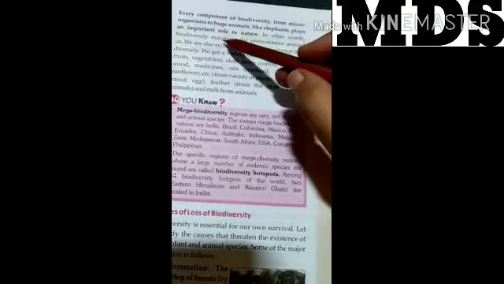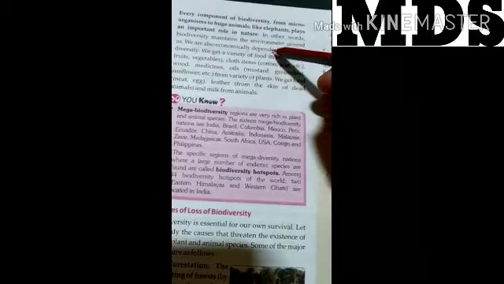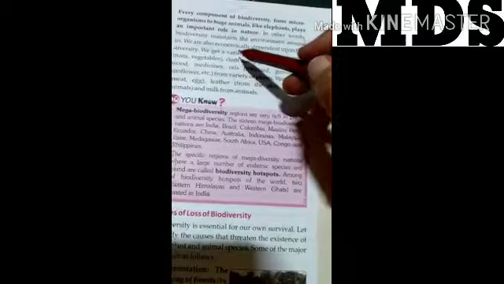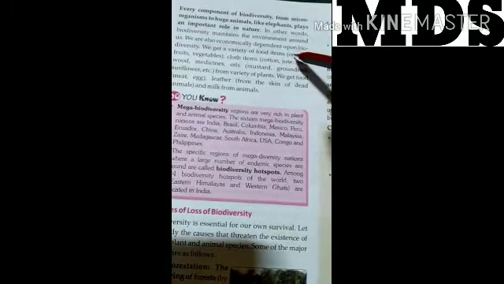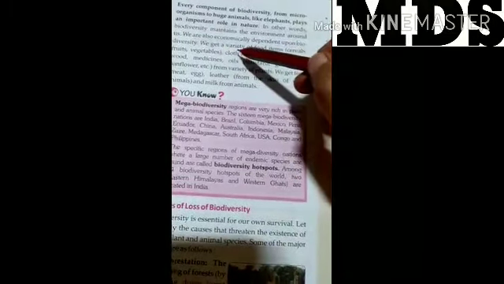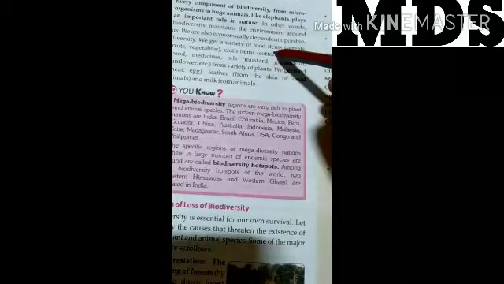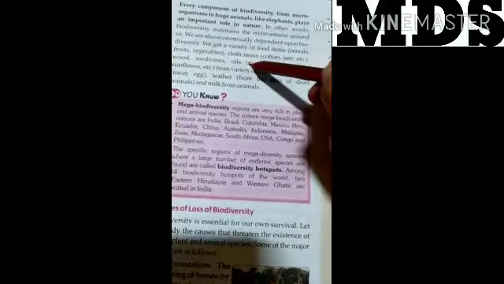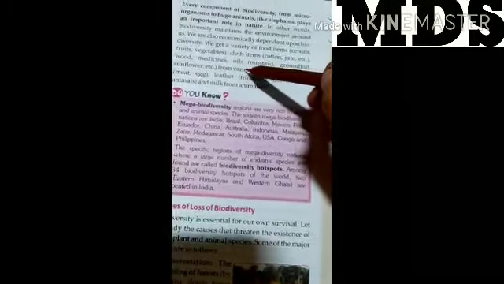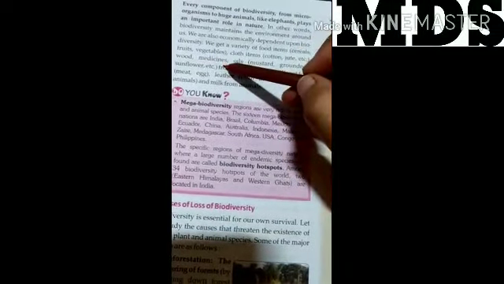In other words, biodiversity maintains the environment around us. We are also economically dependent upon biodiversity. We get a variety of food items, cloth, wood, medicines and oils from plants.